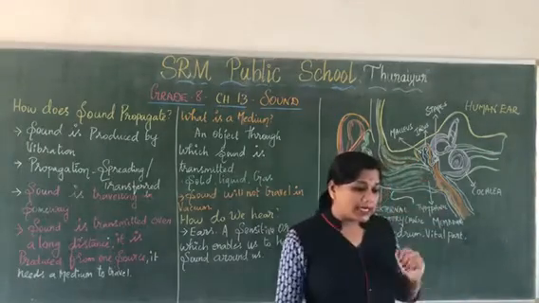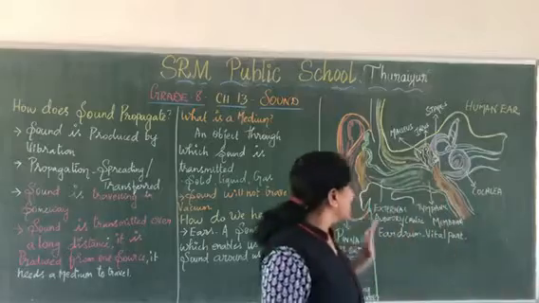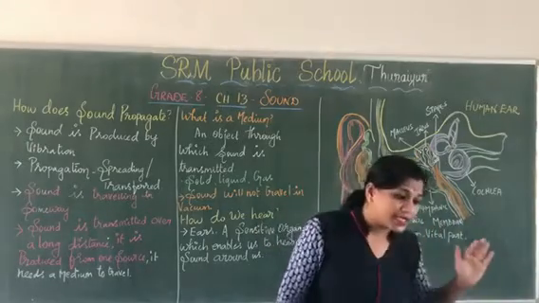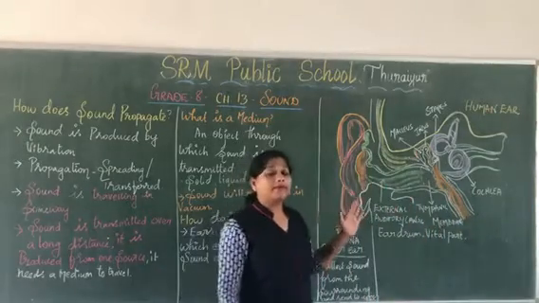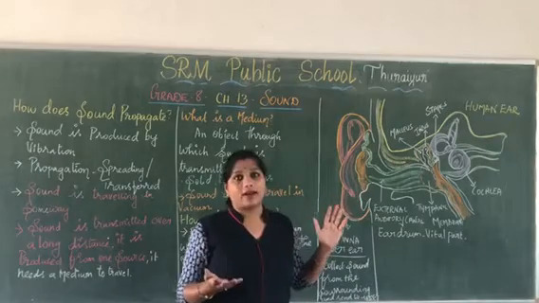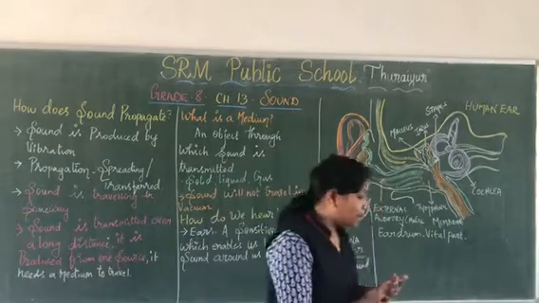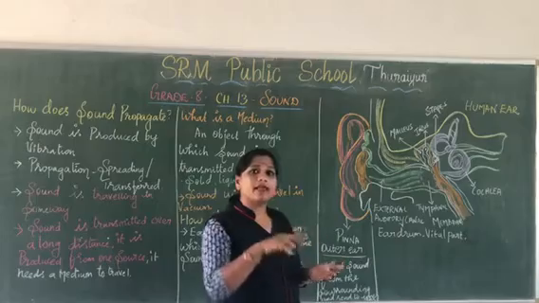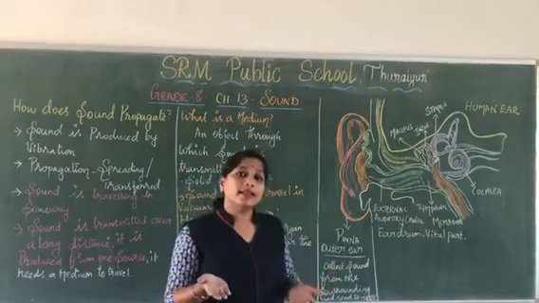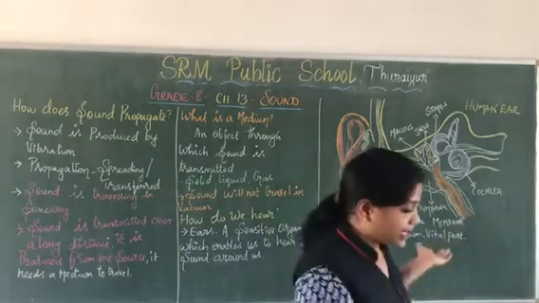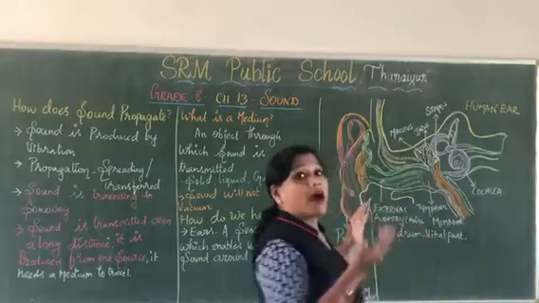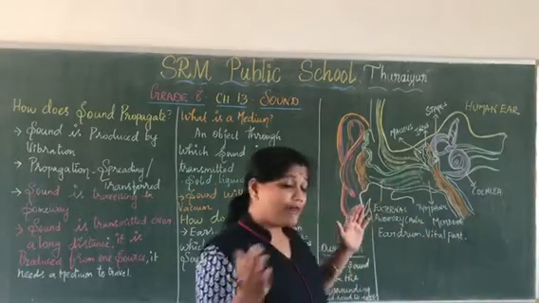When the sound reaches the eardrum, it vibrates, and this vibration goes up and down. When the compression reaches the eardrum, it moves inwards.